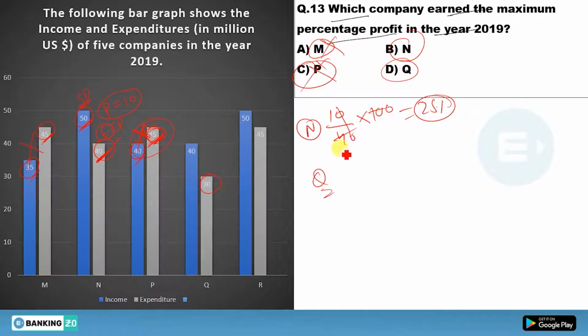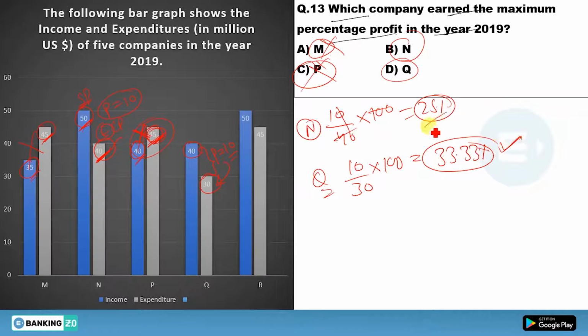Now move to Q. You have spent 30 rupees but you are gaining 40. So how much profit will you get? You will get 10 rupees, on 30. So 10 upon 30 into 100, how much do you get? You get 33.33. Clearly you can see this 33.33 is more than this 25%. So this is the answer. Q company is earning the maximum profit in the year 2019.